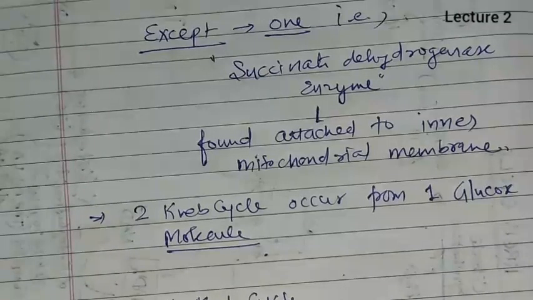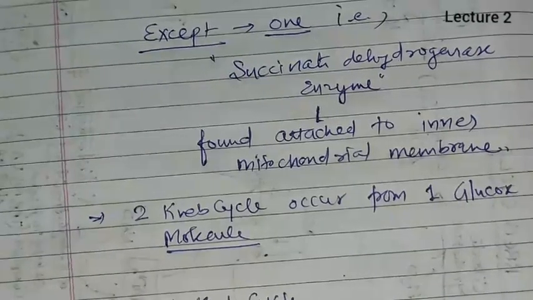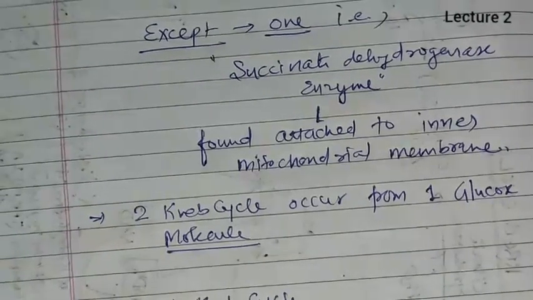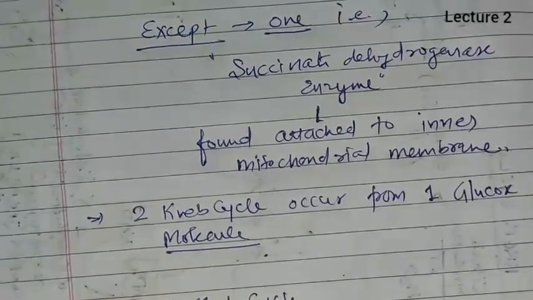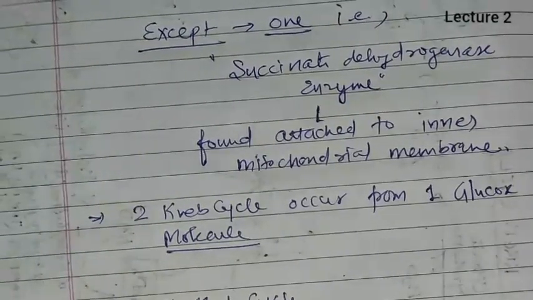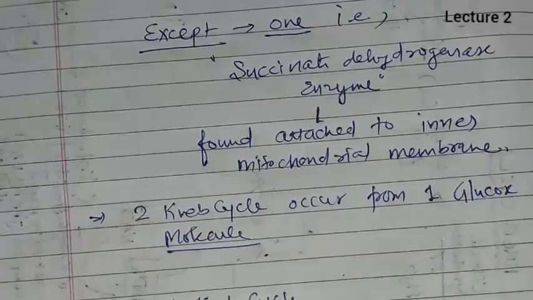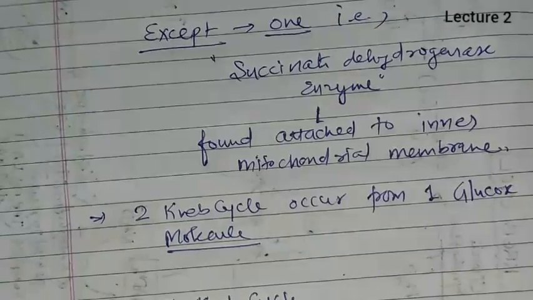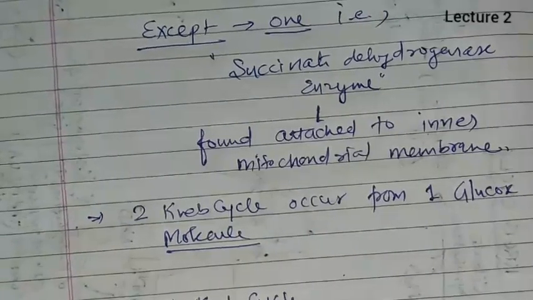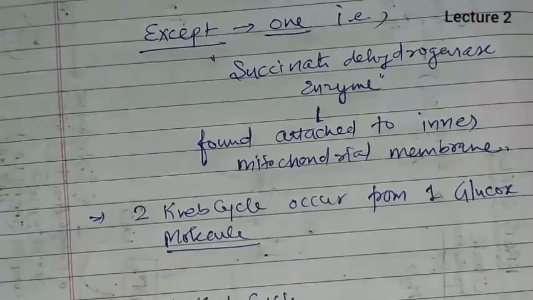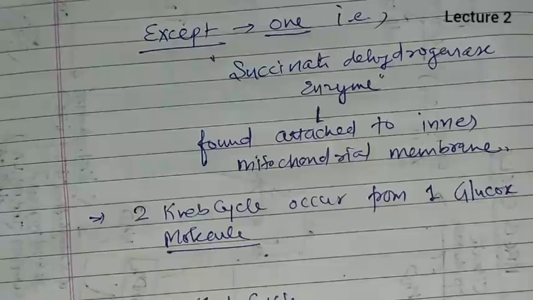But apart from one GTP, 3 molecules of NADH2 are obtained. These 3 NADH2 are equal to 9 ATP, and 1 FADH2 is obtained. That 1 FADH2 is equal to 2 ATP.